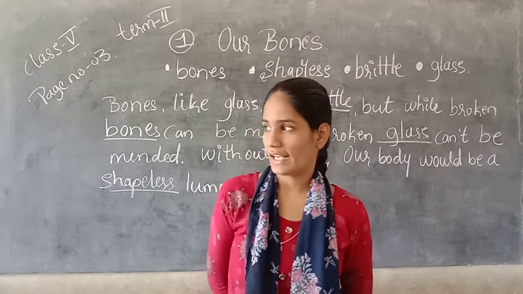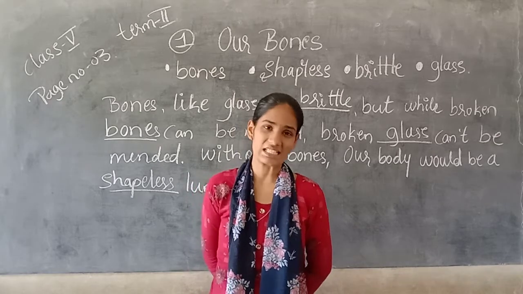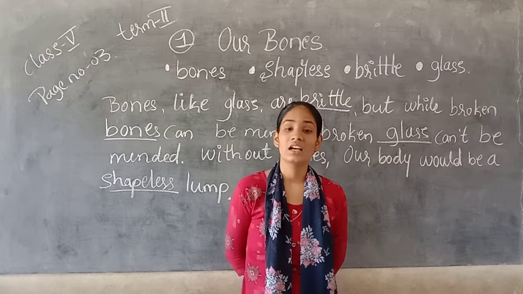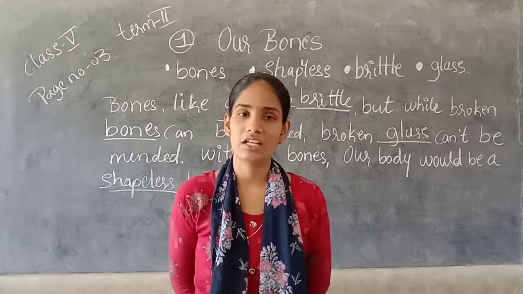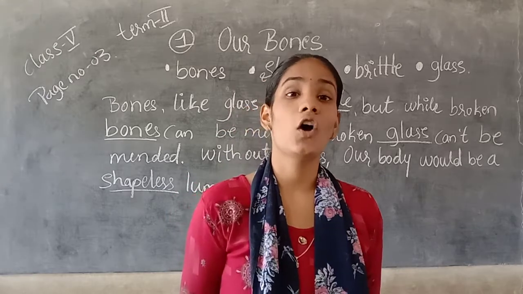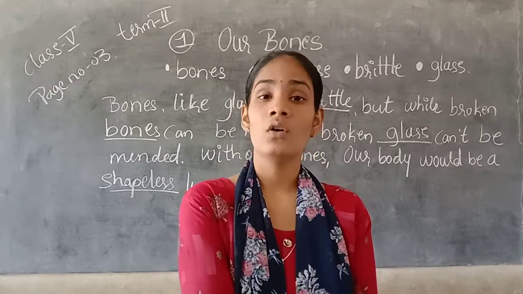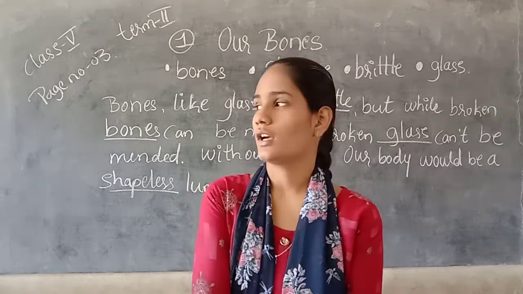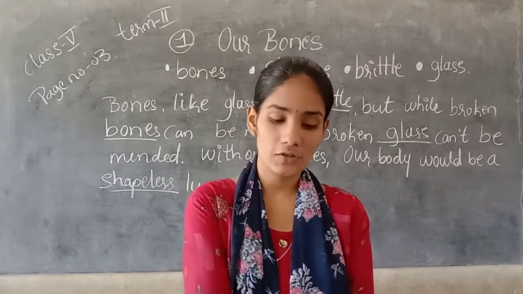So Noida's father came in his car and took Noida to the hospital. Why? Because her arm was hurting. She was in deep pain.